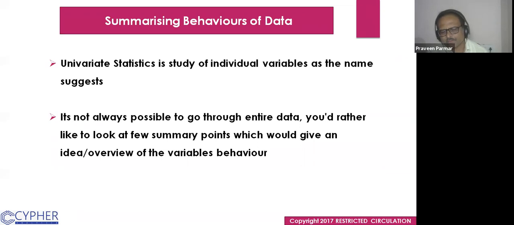Whenever we are performing some analysis, first we try to understand the behavior of data. It means we have to see the behavior of individual variables. In a family, if there are 8 members, every member has a different nature and behavior. Similarly, in the data frame, if we have so many variables, the columns, every column has a different nature and behavior. So we have to understand the nature and behavior of the data. So we use some summary points by which we could get an idea and overview of the behavior of the variables.